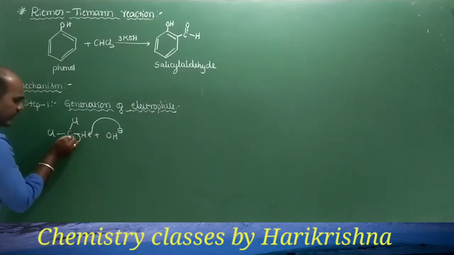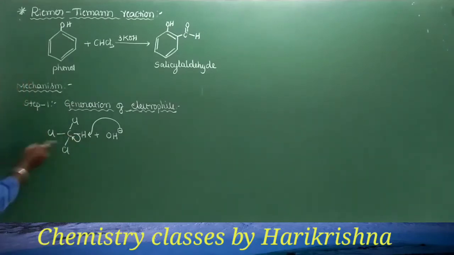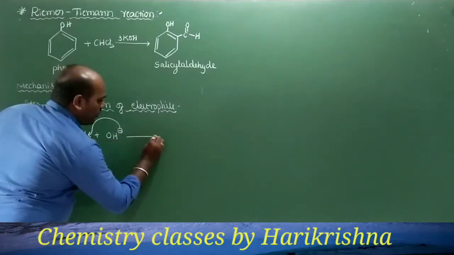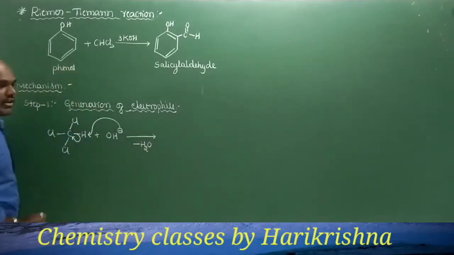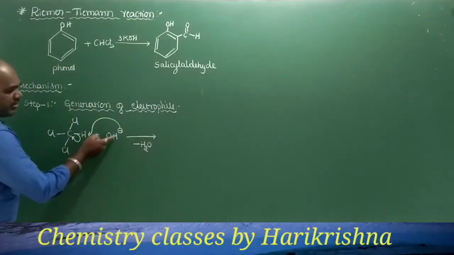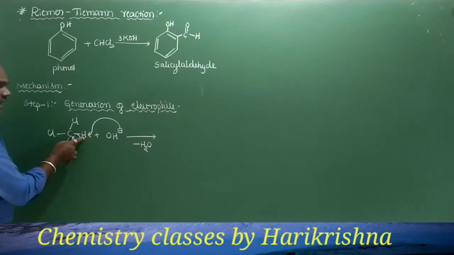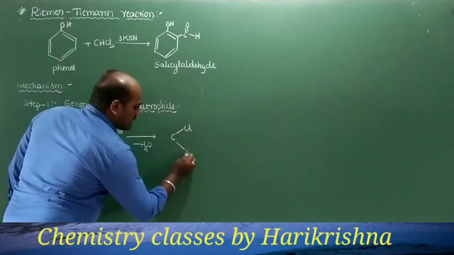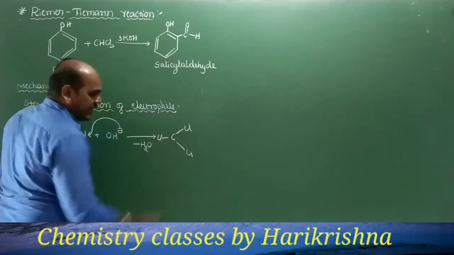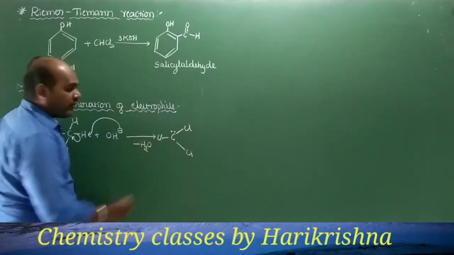One bond is equal to two electrons, so this bond will shift onto the carbon atom, creating a lone pair on the carbon atom. Here we observe the elimination of one unit of water molecule, formed by the combination of OH minus with H plus. So we will be getting CCl3 minus with one lone pair of electrons.